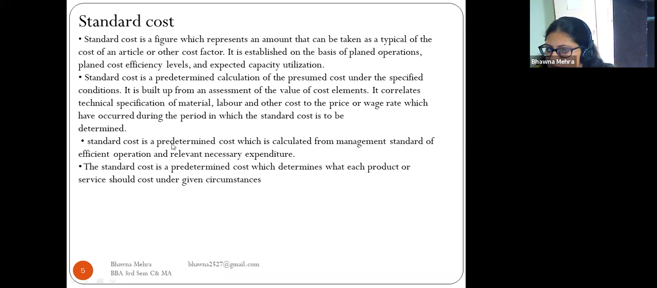Standard cost is a predetermined cost which is calculated for the management standard of efficient operation and relevant necessary expenditure. A standard cost is a predetermined cost which determines what each product or service should cost under the given circumstances. So we set standards as predetermined costs on the basis of what each product or service should cost under these given circumstances.